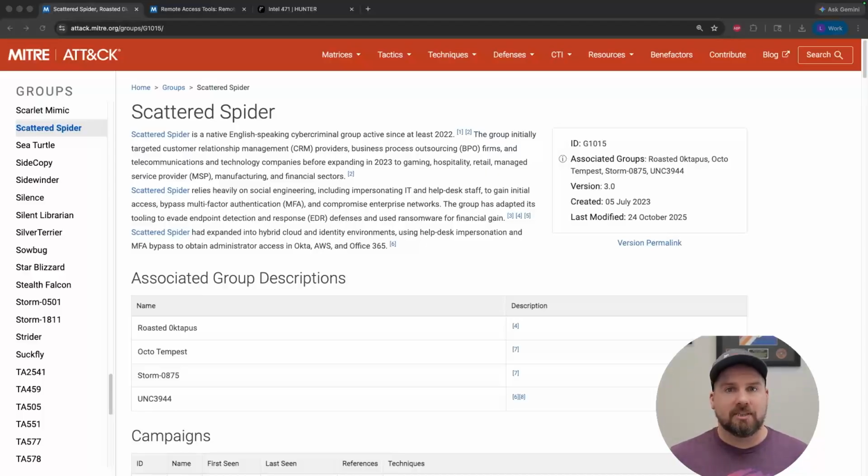What makes this group particularly challenging is that they don't rely on one specific malware family. Instead, they often use a mix of legitimate administrative tools and well-known offensive utilities. For example, they've been observed using tools like AD Explorer for Active Directory reconnaissance and Mimikatz for credential access. For persistence or tunneling, they may deploy tools like Chisel. And to maintain remote access inside a compromised environment, they frequently rely on something even simpler: remote monitoring and management tools.